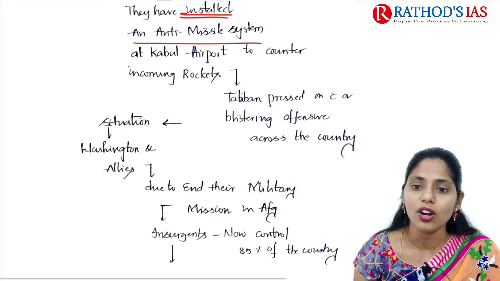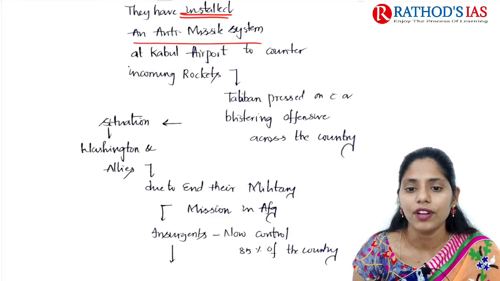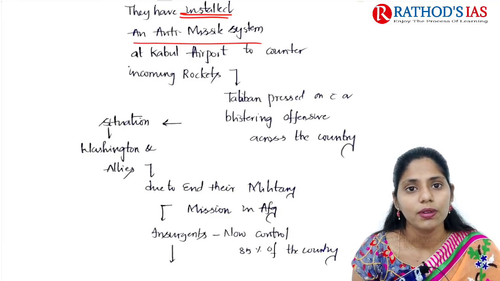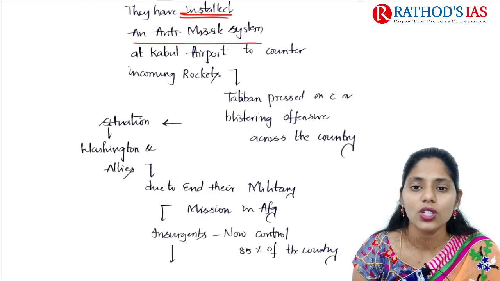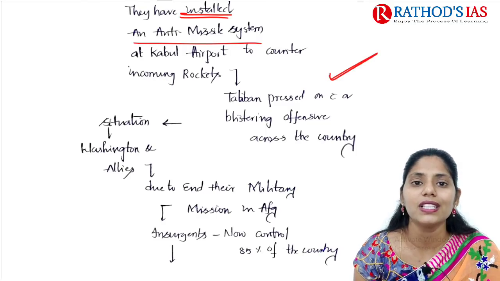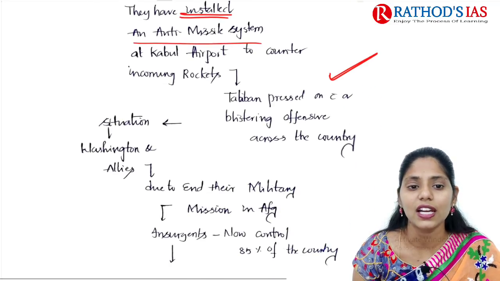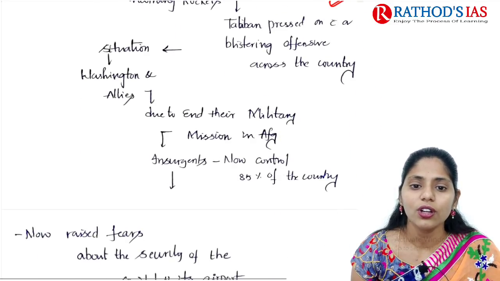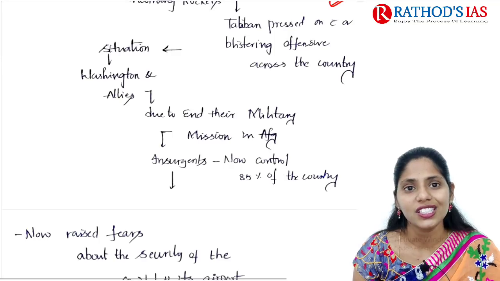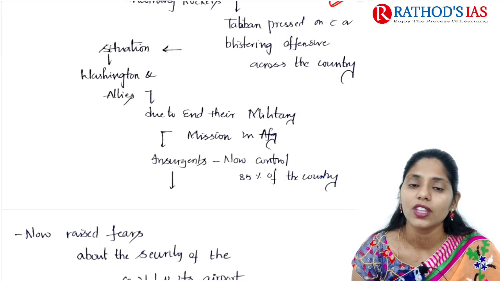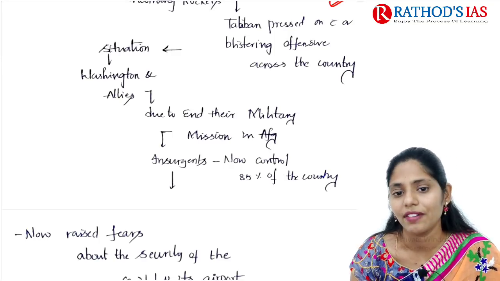The Taliban mainly pressed on with a ballistic offense across the country. Because of this, what happened? This anti-missile system was mainly launched by the Afghanistan authorities, the Afghanistan government. If you're asking why: because Washington and its allies like NATO are mainly withdrawing their troops from Afghanistan.